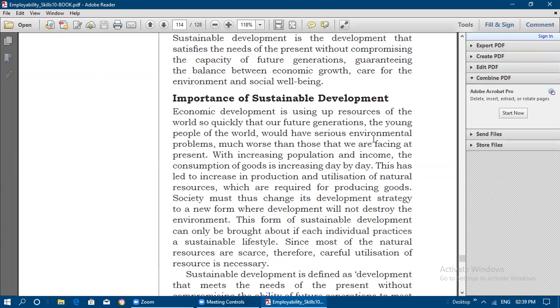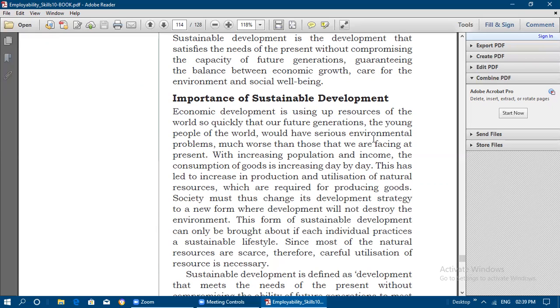So with increasing population and income, the consumption of goods is increasing day by day. Population is increasing on one side, and income also they want to increase. In order to get food items and goods, the consumption of goods is increasing day by day. So this has led to an increase in the production and utilization of natural resources, like trees. Trees are being cut for building and construction purposes, for making furniture and making paper. Due to that we are degrading our environment.